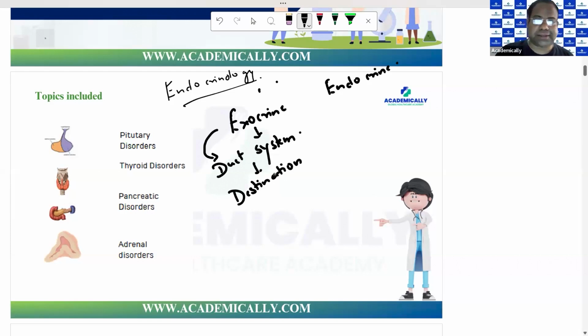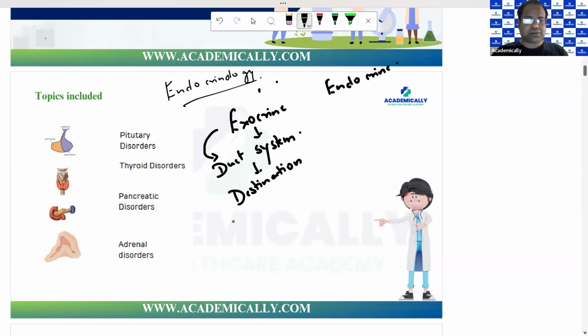For example, the digestive enzymes. All the glands which secrete digestive enzymes, what happens in them is that these enzymes are secreted. Then there is a duct system which carries the enzymes to the particular place, and then this enzyme acts over there.